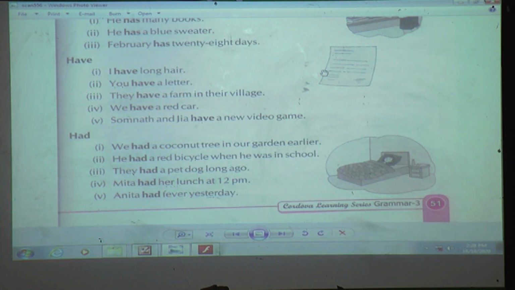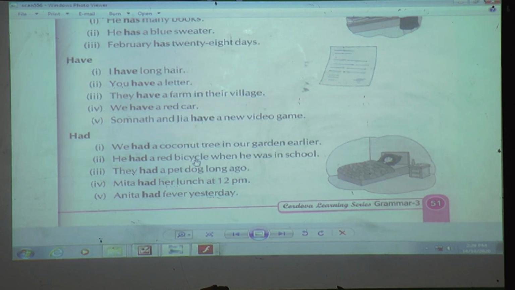Okay, ready to learn about HAD, had? We had a coconut tree in our garden earlier. So that coconut tree belongs to us. Okay? So HAD, had. Now here you can see everything is in past tense. We had. Had means before they were having, not now. It is not talking about the present tense. It is talking about the past tense. So we have used which verb? Yes, HAD, had. Here also now you can see, he had a red bicycle when he was in school. Now in school days he was having that red bicycle. Means this sentence is talking about the past tense.